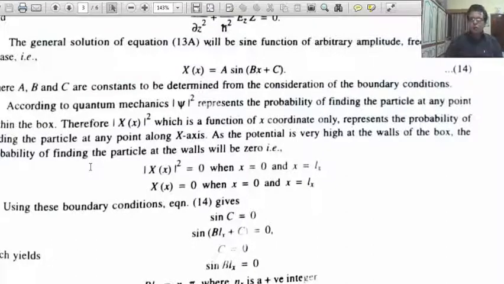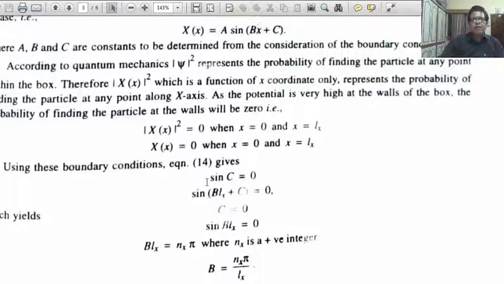So potential is very high at the walls of the box. So the probability of finding the particle at the walls will be 0. That means X square equal to 0 when x equal to 0 and when x equal to Lx. That means the X function is also 0 at the boundaries, when x equal to 0 and x equal to Lx. So by using these equations, the solution becomes sin C equal to 0, because X at 0 is 0, so sin C equal to 0.